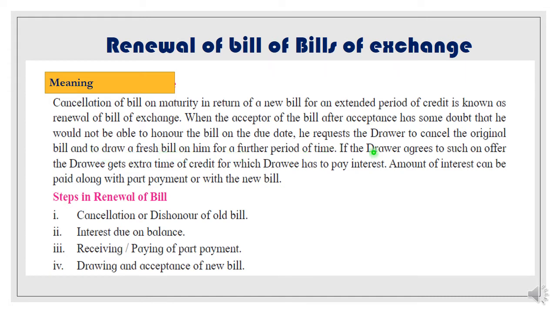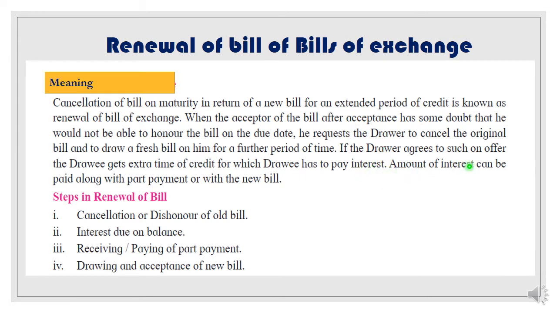If the drawer agrees, the drawee gets extra time for the credit, for which the drawee has to pay interest. For whatever period is increased under the new bill, the drawee has to pay interest as well. It will be collected by the drawer.